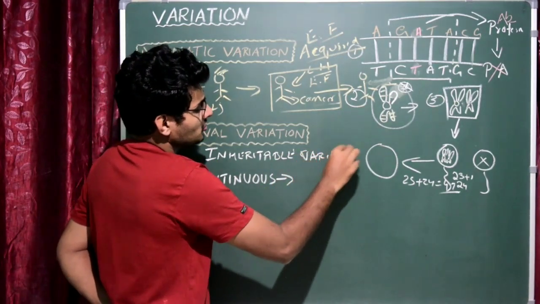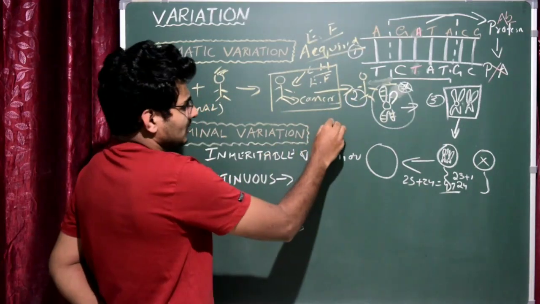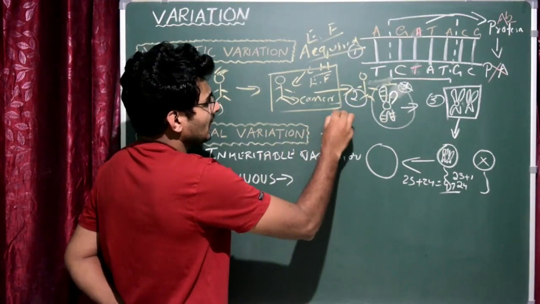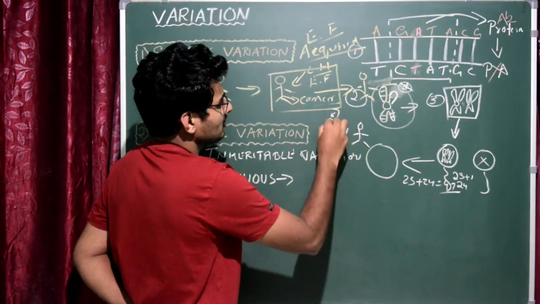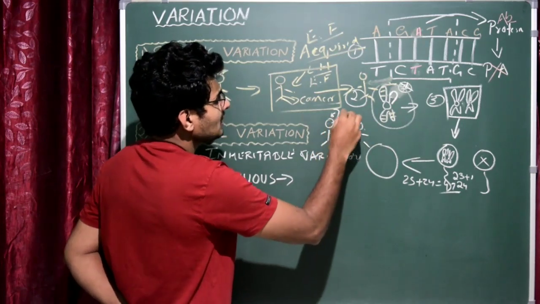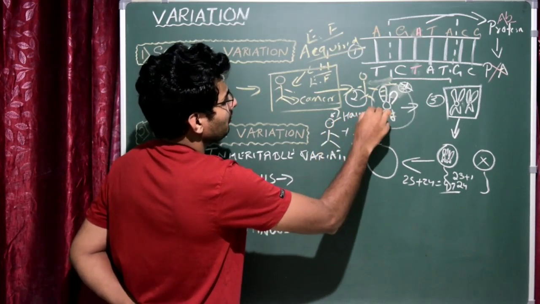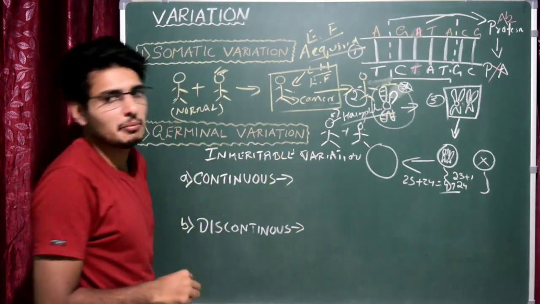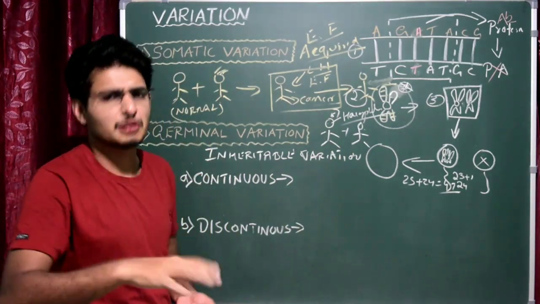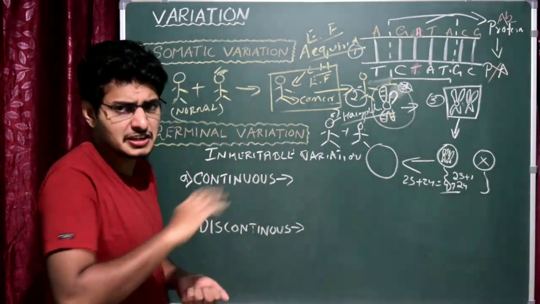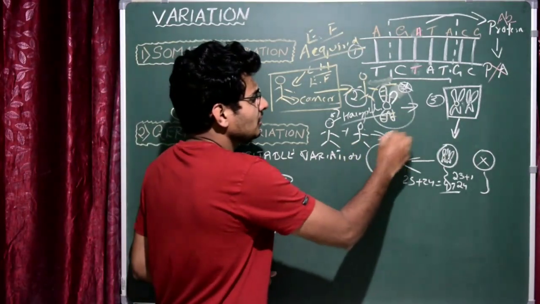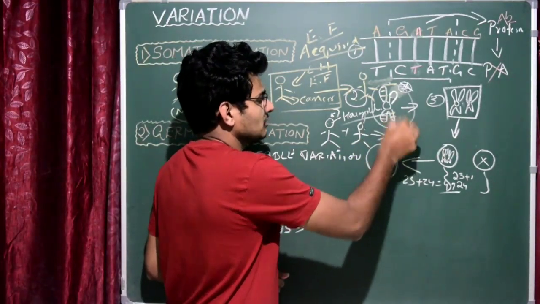Suppose I take one example. This is a male and this is a female, that is husband and wife. This male is suffering from a disease called hemophilia. Hemophilia is also called bleeder's disease because of the mutation. We'll talk about it later. It's a genetic disorder. So they produce an offspring, a son.